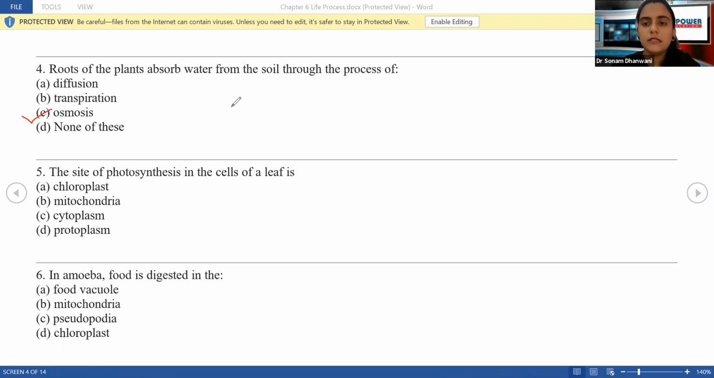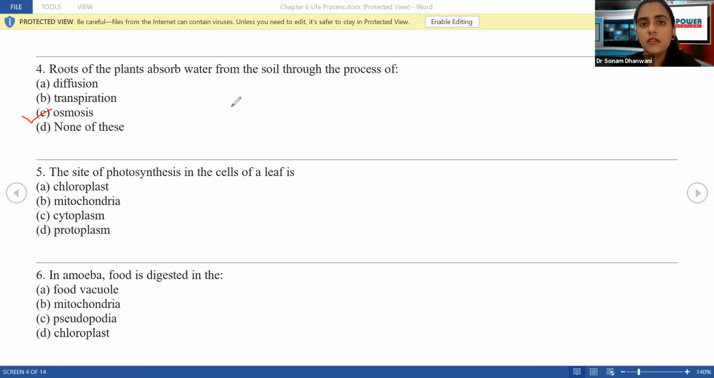Now what is osmosis? Osmosis is the travel of water molecules from one concentration to the other concentration, but via a semi-permeable membrane, correct? What is transpiration? Transpiration is nothing but the loss of water from the aerial parts of the plant, but in the form of vapor. That is transpiration.